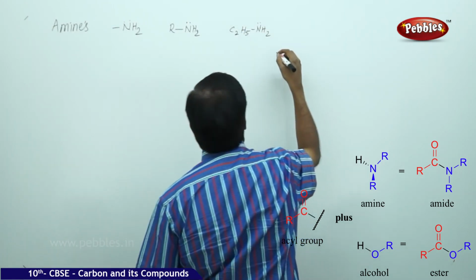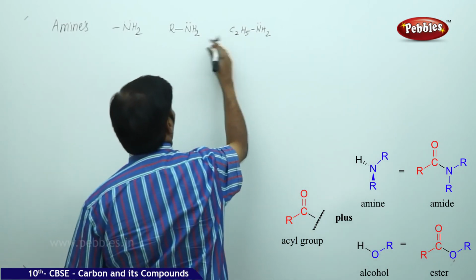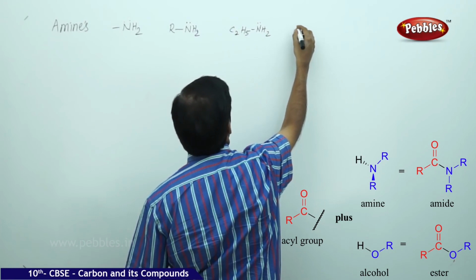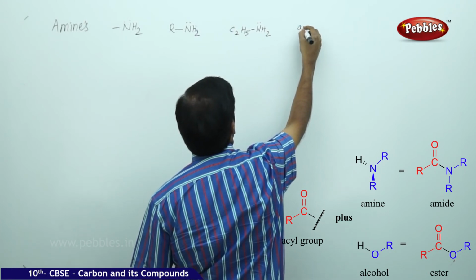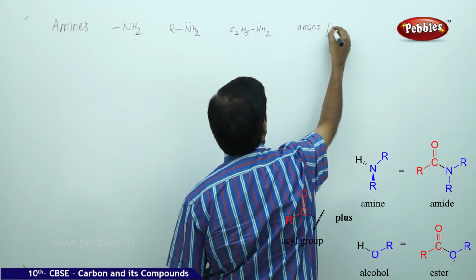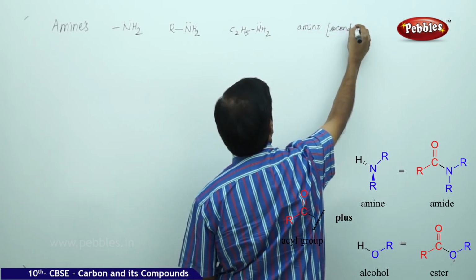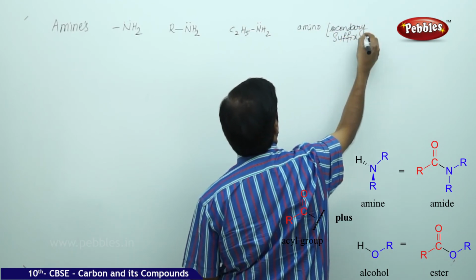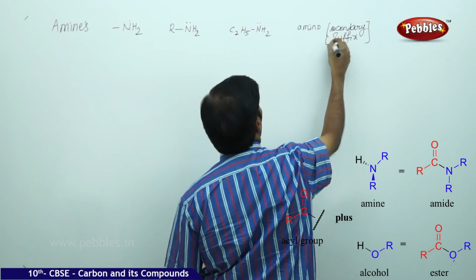This is the example, and here secondary suffix you can simply give amino. Amino is the secondary suffix.